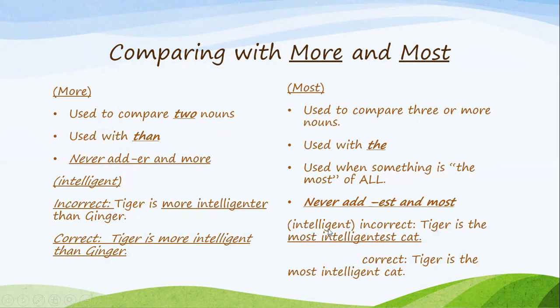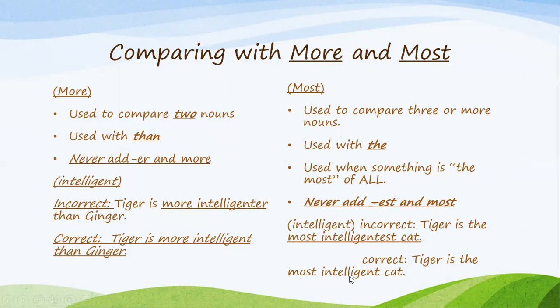Intelligent is a long adjective. It has 2 syllables or more. So we use most for this adjective. So the correct form would be tiger is the most intelligent cat. Okay, see, we use most and we use intelligent.